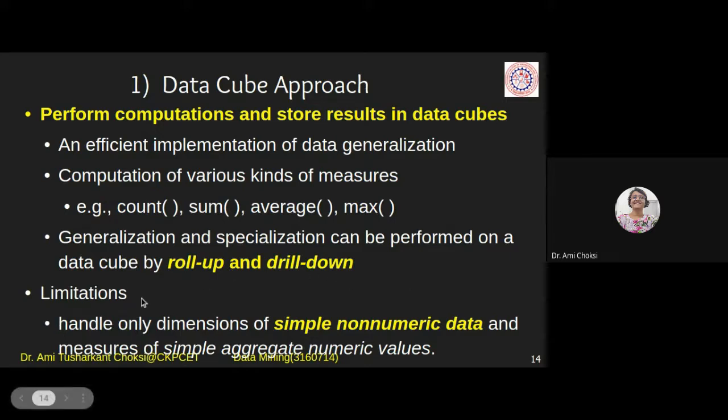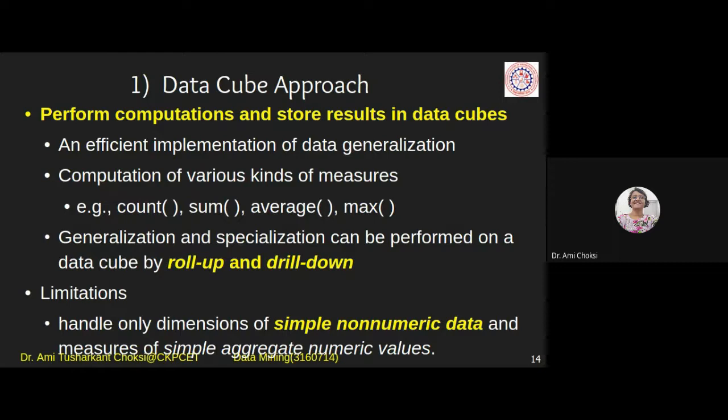So what is the limitation of it? It handles only dimensions of simple non-numeric data and measures of simple aggregate numeric values, right? This sum or count or average or max, you can do that with numeric values only, isn't it?